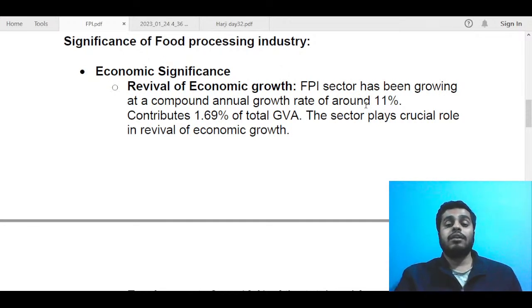CAGR basically means compound annual growth rate. So revival of economic growth can be based on the food processing industry, or it can help in reviving economic growth especially after the pandemic disturbances. Now, it also contributes 1.69% of the total gross value added for India. So you can also mention this in the introduction. We have also mentioned it, so that is fine. You can ignore it if you don't remember it, but try to mention one or two data points. For example, you could have just mentioned this CAGR of around 11%, because this is quite a high